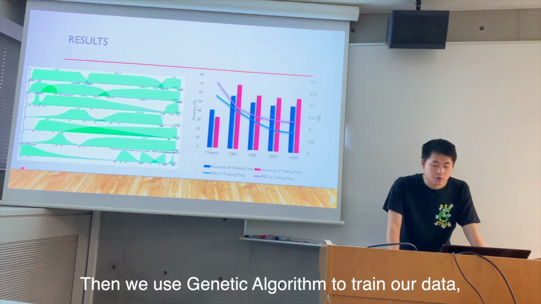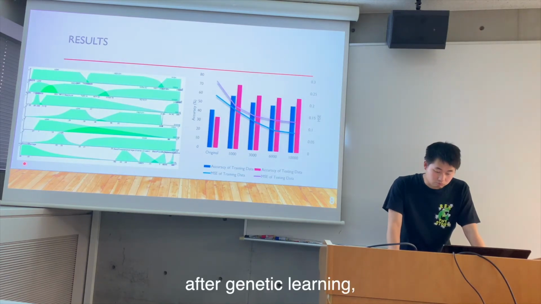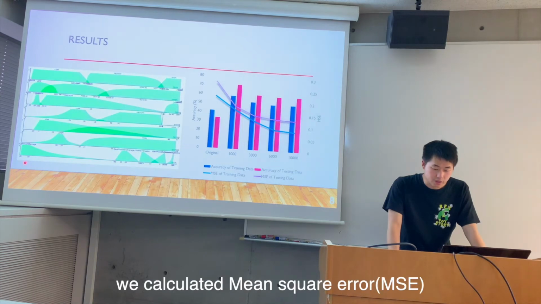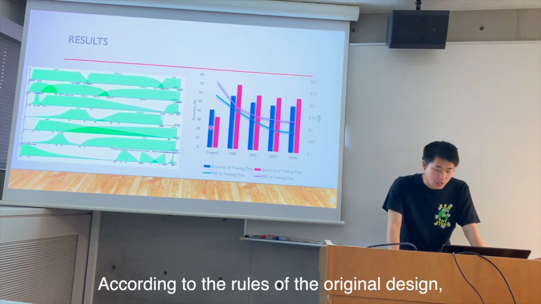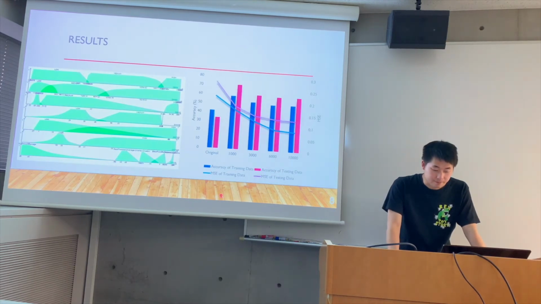Then we use a genetic algorithm to train our data. After genetic learning, we calculated the mean square error and accuracy of our training data according to the rules of the original design.